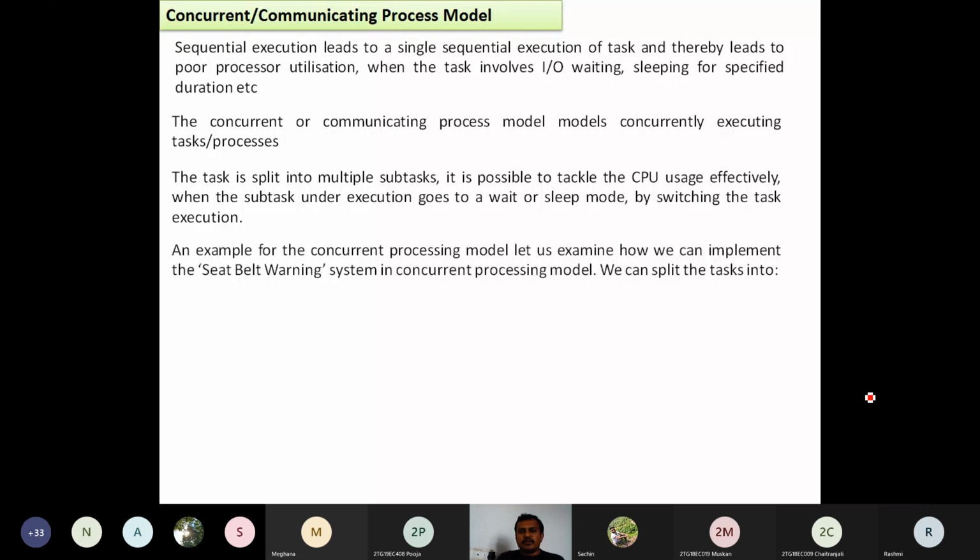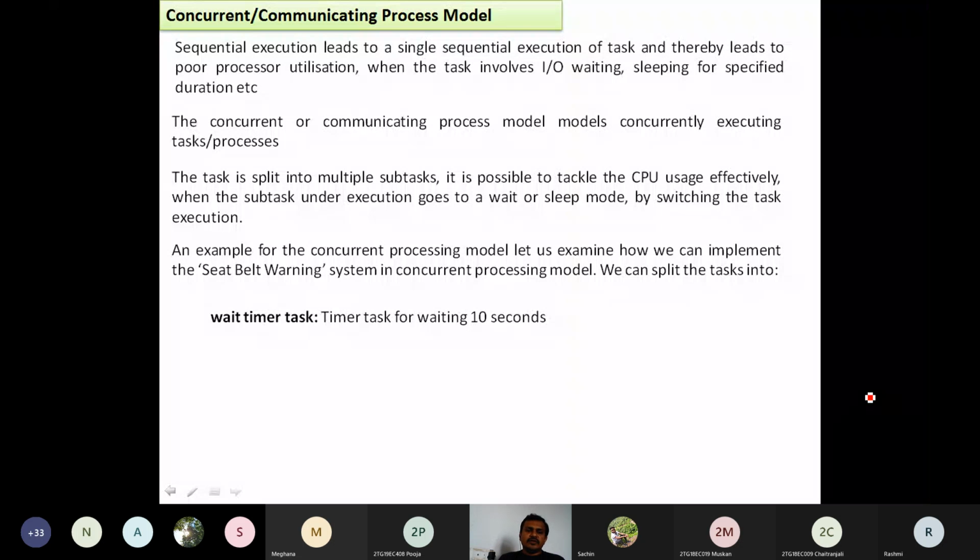Once again, we go for how to implement this seatbelt warning system under this concurrent processing model. We need to divide this process, whatever may be the process, state or event. States are there, processes are there. We are going to divide these things into a number of sub-models. So what are the tasks we are going to observe in this model?